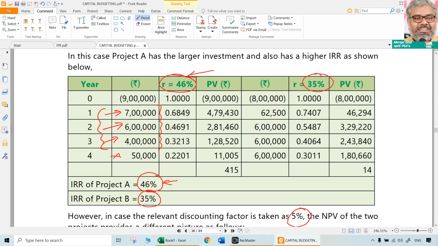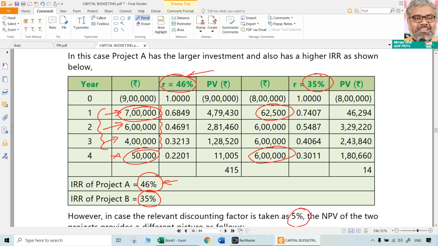Here also a 35% reinvestment rate is there on all these items which are accruing. So why has this happened? If you observe why IRR of project A is more than project B, it is because 7 lakhs is invested for more period of time, whereas 62,500 is invested for the same period of time, which will naturally give lesser return. That means the IRR is only 35%. And in the last one, where there is no reinvestment, it is only 50,000. Here good cash flow has come, 6 lakhs rupees cash flow has come, but it is not reinvested under the assumption.